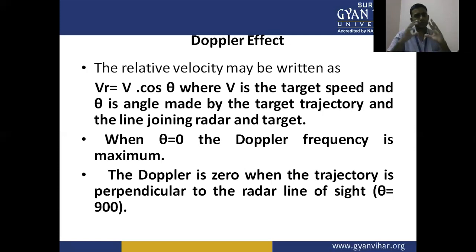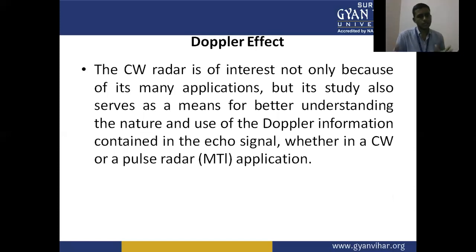So when angle theta is 0, at that point we get the maximum Doppler frequency. The Doppler is 0 when the trajectory is perpendicular to the radar line of sight, theta is 90 degrees. So this is the relationship between theta and the Doppler frequency.